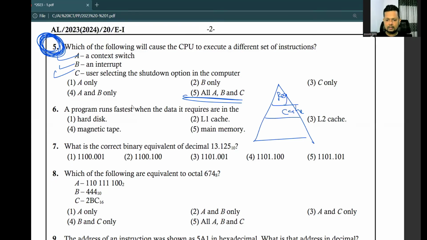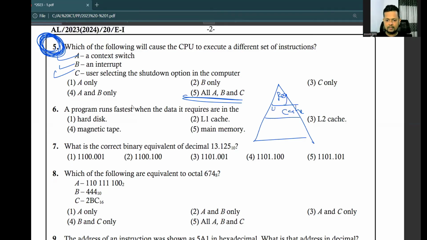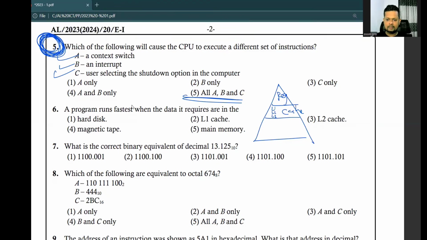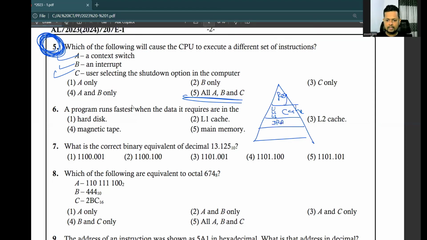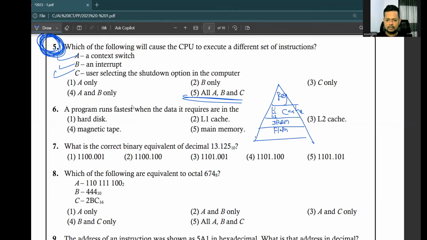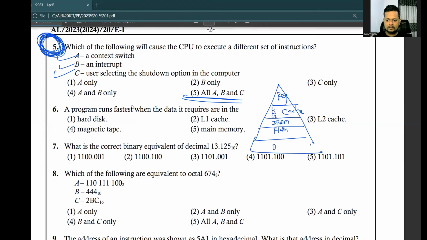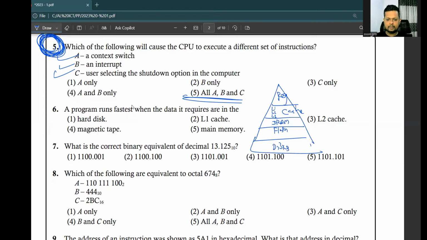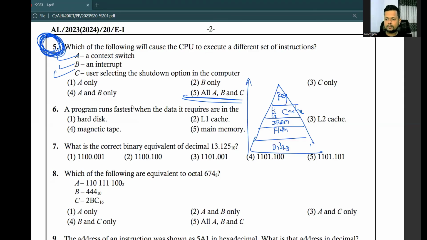In cache there are 3 levels: level 1 is the fastest, level 3 is the slowest. Then DRAM, RAM card, then flash memory, then disks. Towards the top the speed increases, towards the bottom the speed decreases. So the fastest here is the L1 cache.